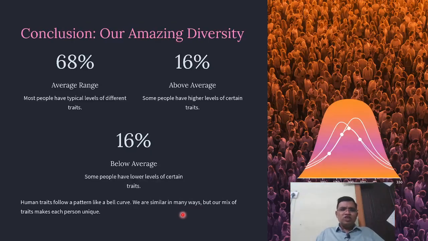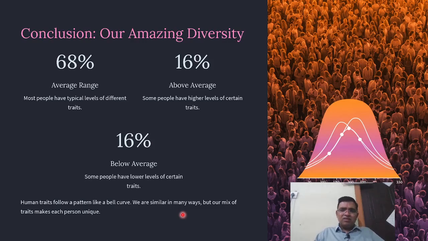So, a small conclusion: on average, 68% of people have the typical level of different traits, 16% have a higher level of certain traits, and 16% are below. This is a pyramid of things.